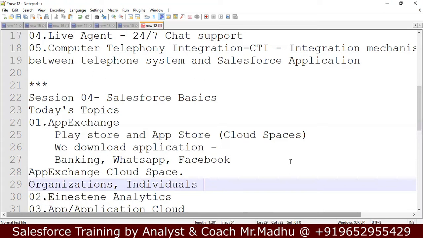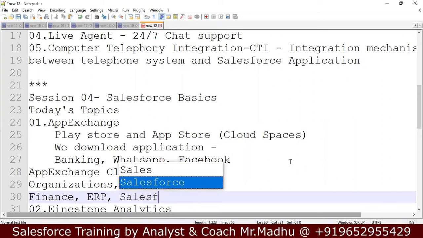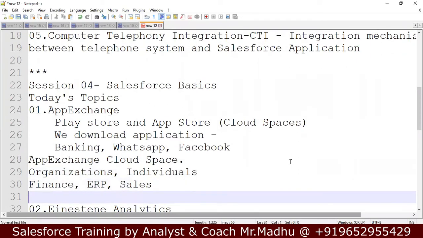There are many applications available in App Exchange, like finance applications. There are some ERP applications, sales applications. So many applications are available in the App Exchange. We can see this App Exchange in the application.